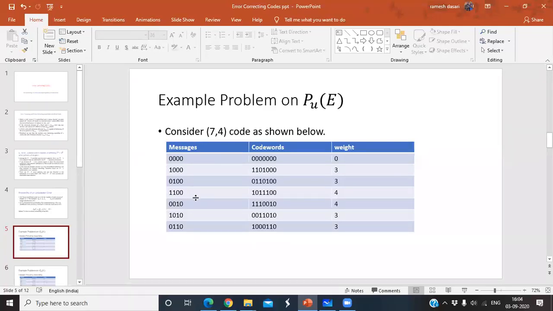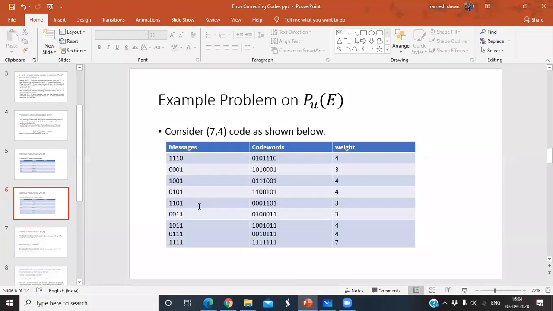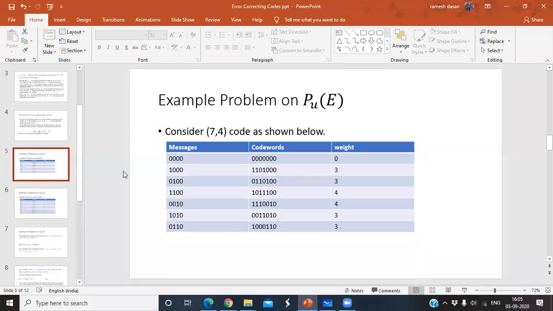So these are the message bits. How many message bits? 16 message bits, so two slides here. Here are a few message bits and here a few more, and these are the code words and these are the weights. Look at the message bits once: 0, 0, 0, 0. What is the next message bit? Yes, 0, 0, 0, 1. But here I have written 1, 0, 0.